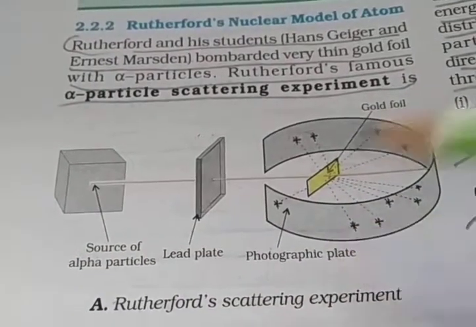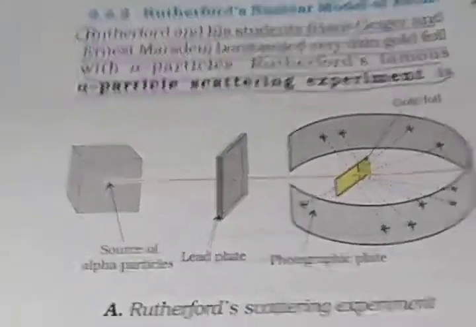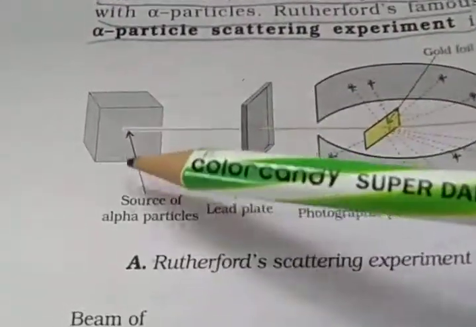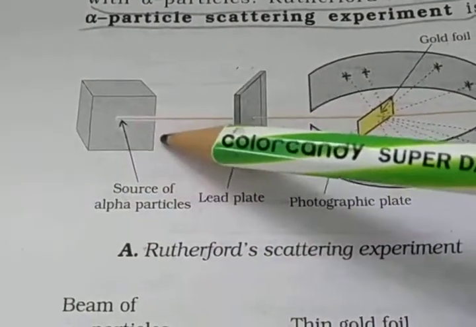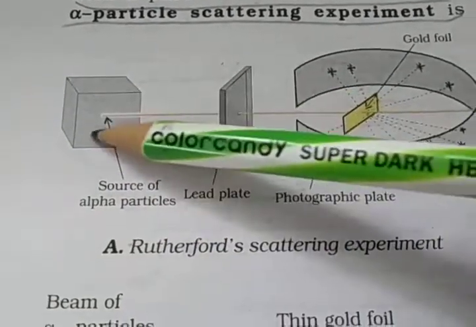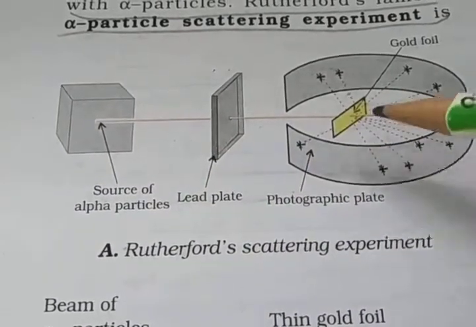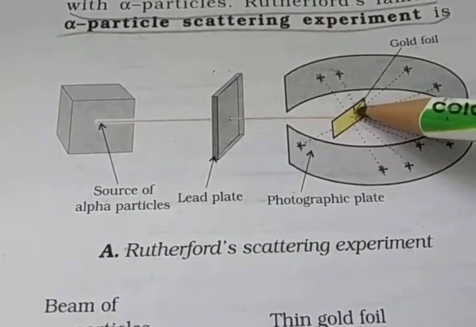Experiment: a stream of high energy alpha particles from a radioactive source was directed at a thin foil of gold metal, thickness 100 nanometer.